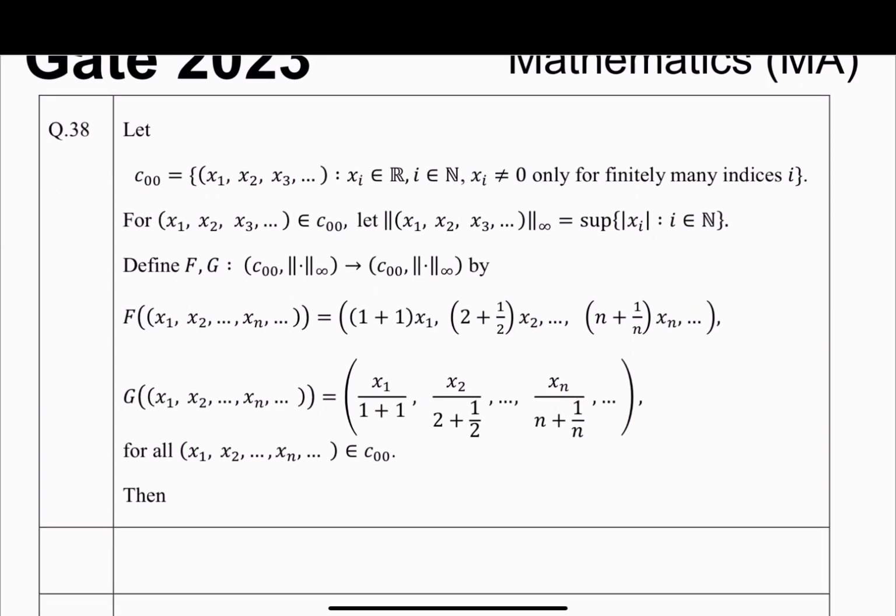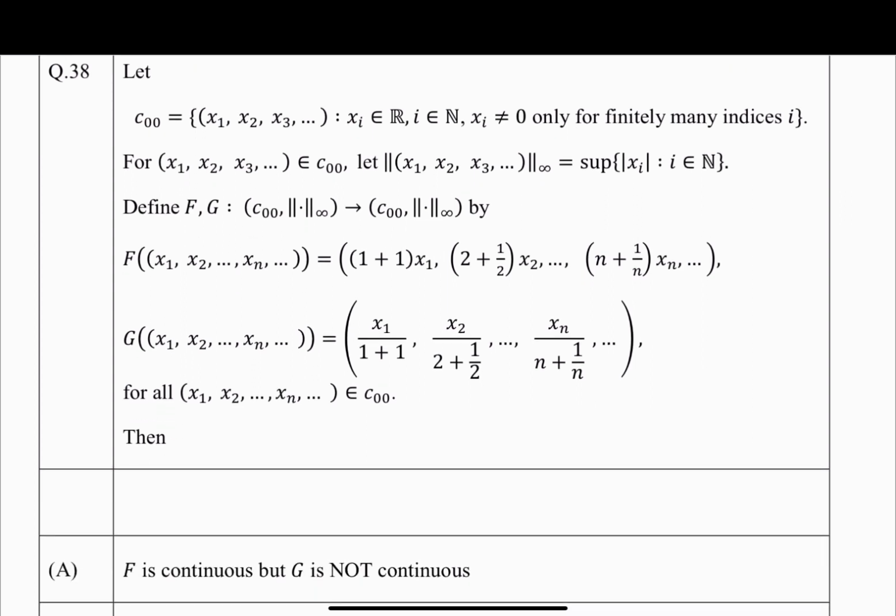Now define two operators from c00 to c00. F takes the point x1, x2, ..., xn, ... and maps it to (1 plus 1) into x1, (2 plus half) into x2, and so on, (n plus 1 by n) into xn.